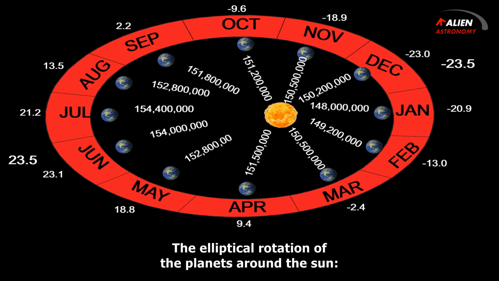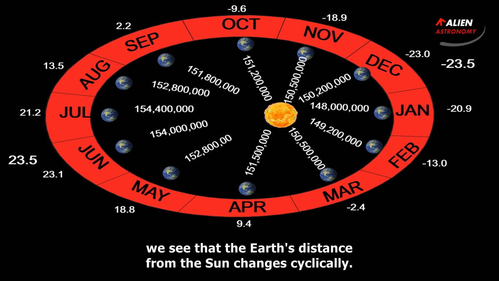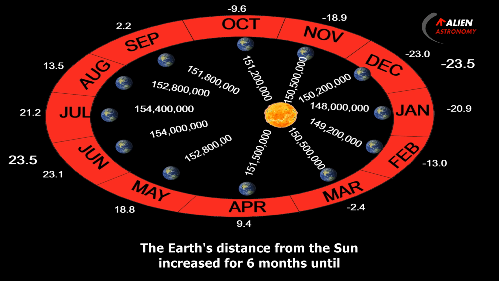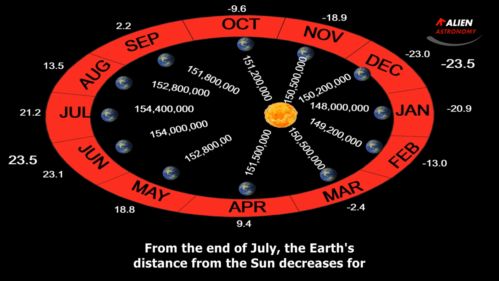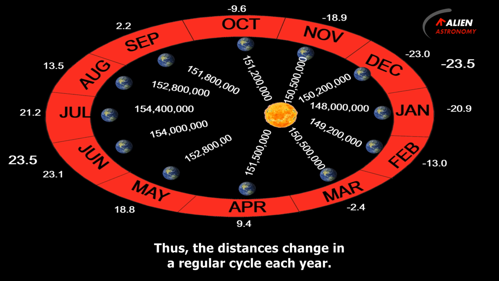The elliptical rotation of the planets around the sun. From looking at the scale of the Earth's distances from the sun, we see that the Earth's distance from the sun changes cyclically. In January, it is at its shortest distance of 148 million kilometers from the sun. The Earth's distance from the sun increases for 6 months until July, up to a maximum distance of 154.4 million kilometers. From the end of July, the Earth's distance from the sun decreases for 6 months, until January, to a distance of 148 million kilometers. Thus, the distances change in a regular cycle each year.